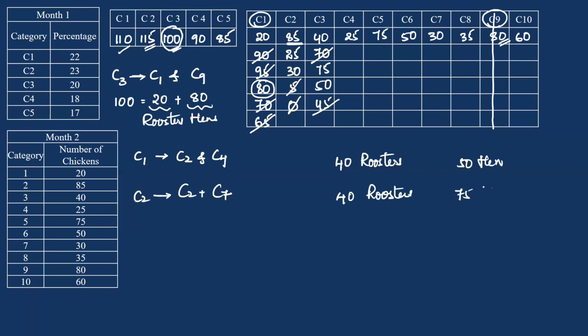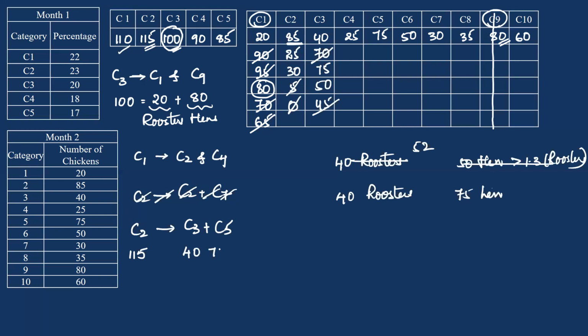and 75 hens. Now what is 1.3 into 40? 52. Because the number of hens should be greater than 1.3 into number of roosters. So this is not possible. Okay, so I can say that these 115, this C2 is categorized as C3 plus C5. So these 115 chicken were categorized into 40 roosters and 75 hens.